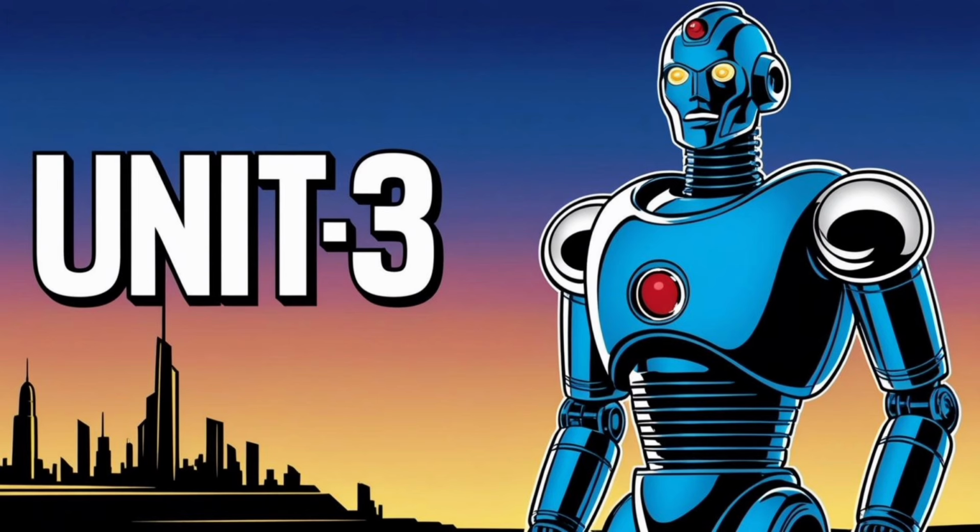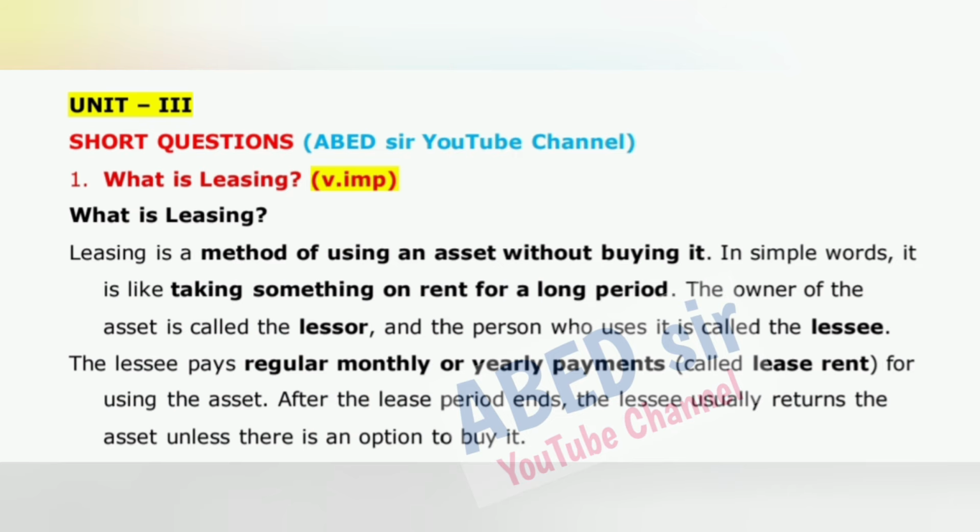Unit 3 first important short question is: what is leasing? Leasing is a method of using an asset without buying it. In simple words, it is like taking something on rent for a long period. The owner of the asset is called the lessor, and the person who uses it is called the lessee. The lessee pays regular monthly or yearly payments, called lease rent, for using the asset. After the lease period ends, the lessee usually returns the asset unless there is an option to buy it.